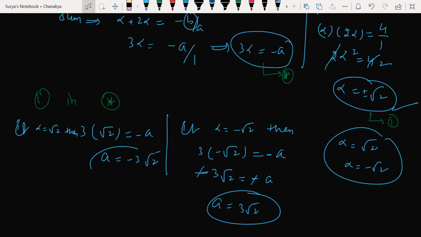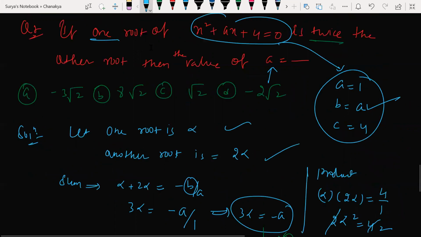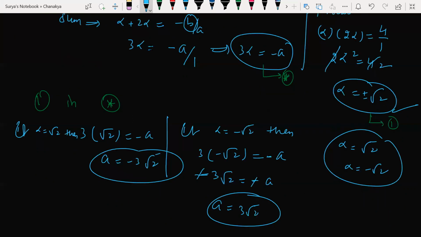So now check which of the following is correct. Check the options. Minus 3 root 2 is available, so option A is correct. Why are we not writing the other as my answer? That is also correct, but it is not available in the options, so I choose the option that is available. So minus 3 root 2 is the right answer.